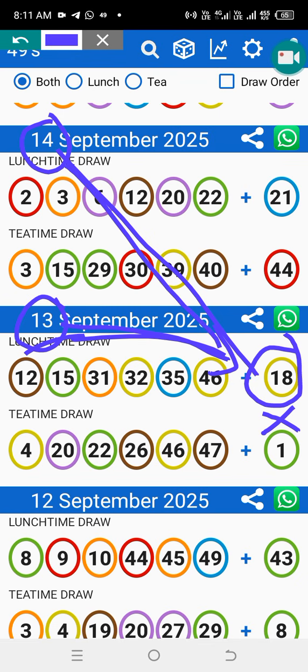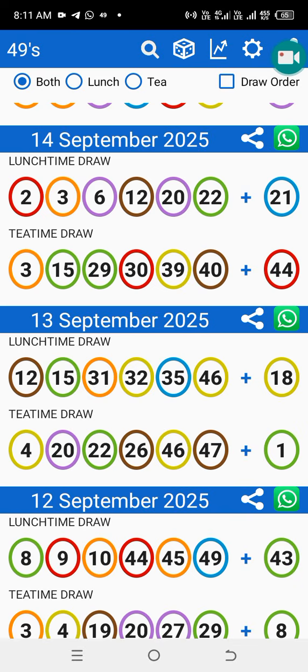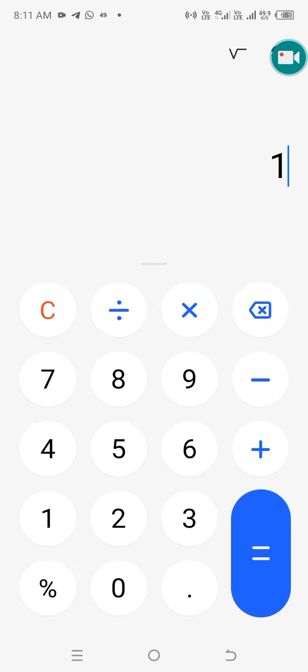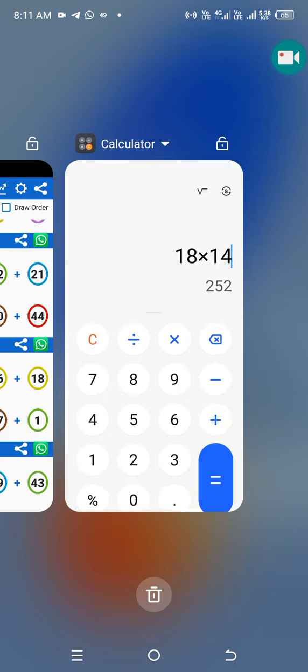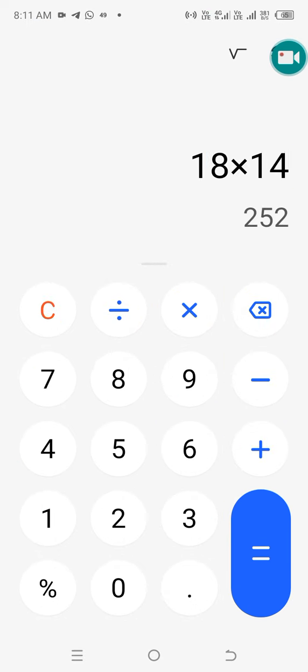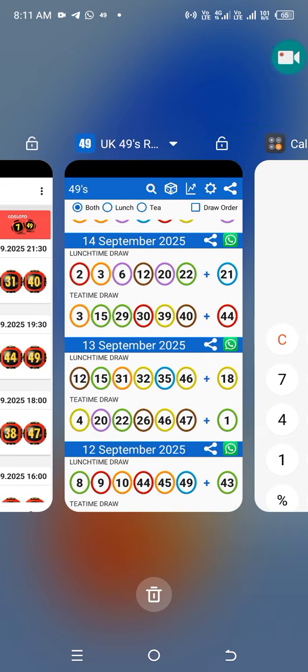Let's see the answer, guys. 18 multiplied by 14. What is the answer? The date was 14 and the other date was 13. 252 and 234. Let's go.